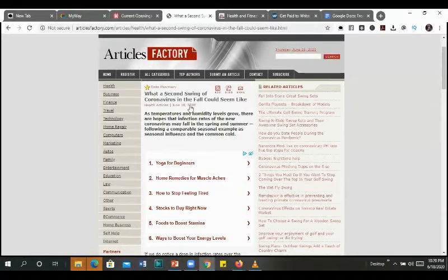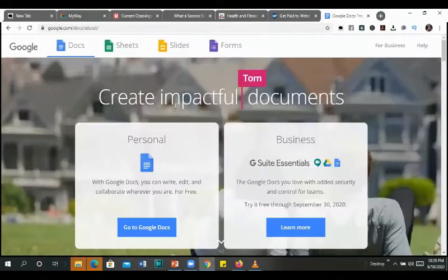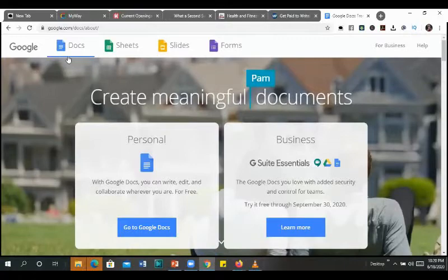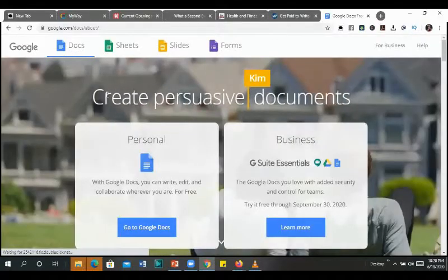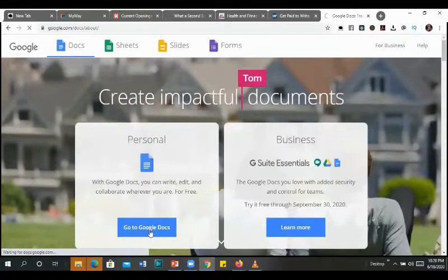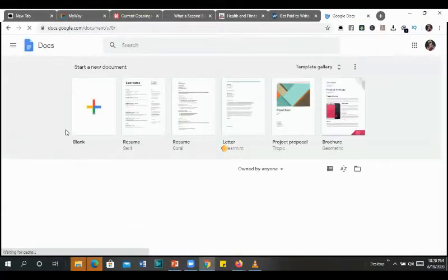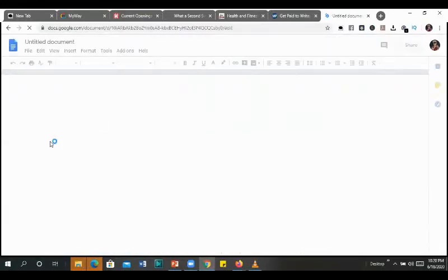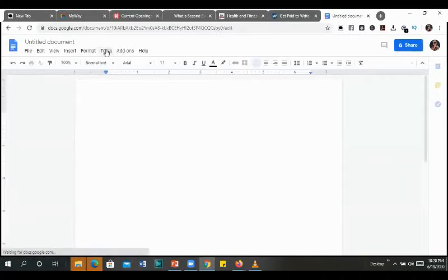So the last part is you want to come here to Google Chrome, right? And from Google Chrome, you come to Google Docs. The Google Docs, you open the docs. Don't use Firefox because Firefox will not work. As soon as you click Docs, it will bring you this, and then go to Google Docs, right? When you click to go to Google Docs, you want to click a blank page. After clicking a blank page, this is what will happen. It will bring you a blank page. Then come to Tools.